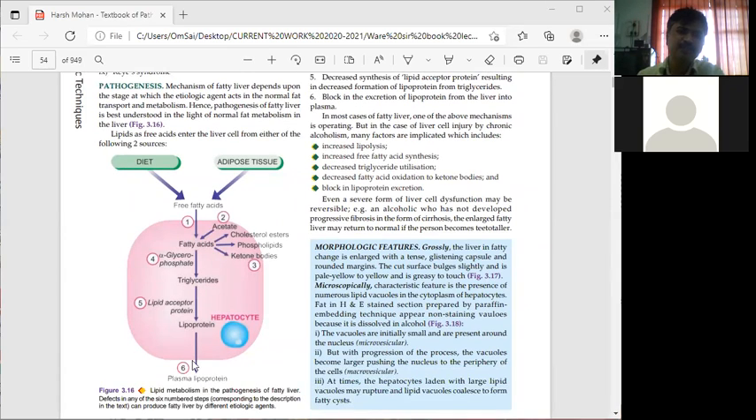This is a hepatocyte, which is nothing but the liver cell. Hepatocytes are generally what here? The cells of the liver. Those are called hepatocytes.